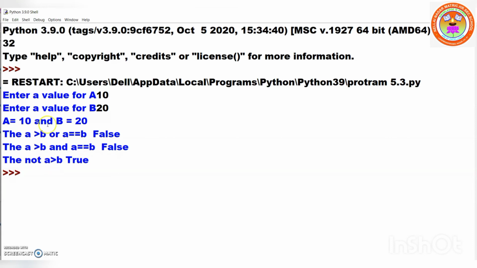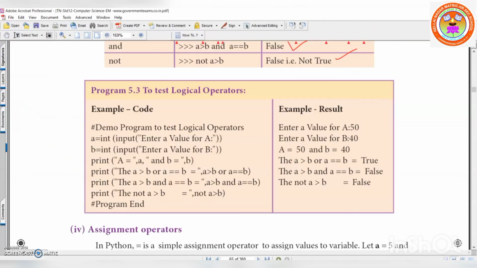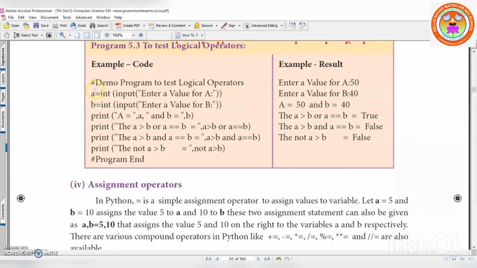And not A is greater than B. No, A is not greater than B. It is false. So not false means true. Is it clear? Yes? Any doubt? Okay. Right, we'll go back. Now you understood logical operators.